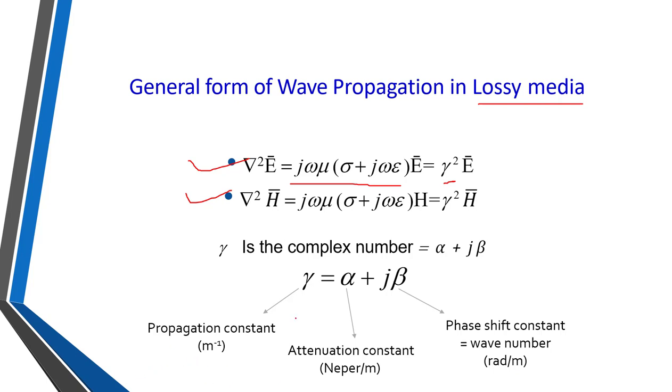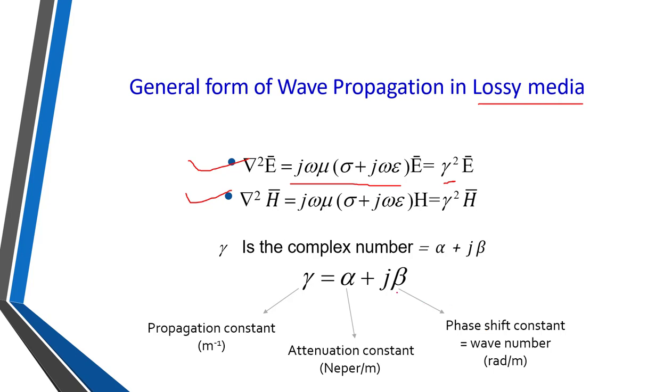Remember, the units are very important. The unit of gamma is per meter, the unit of alpha is Nepers per meter and the unit of beta is radians per meter. Alpha is the attenuation constant, so how much the wave has been attenuated is told by the alpha quantity, and beta tells how much phase shift is introduced because the wave has propagated through a lossy medium.